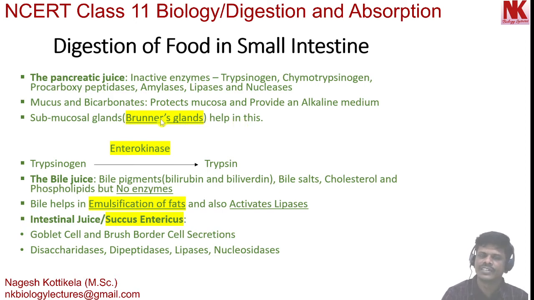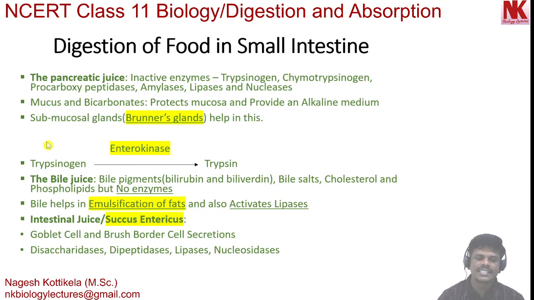Brunner is the name of the scientist, a Swiss anatomist. So Brunner's glands also help in providing protection to the mucosal layer, and also provide an alkaline medium. So this is about the pancreatic juice, components and their importance.